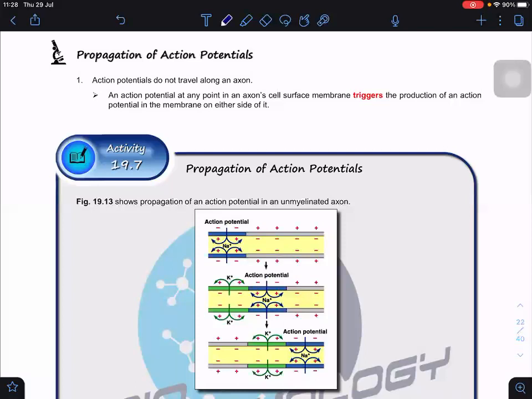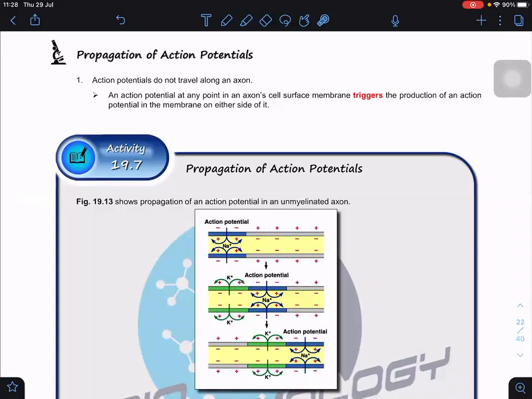It's a localized event, but this localized event sets up a local circuit so that it can induce the next regions to have an action potential. Basically, action potentials do not travel along an axon. What they do is, any action potential at any point of the axon can trigger the production of an action potential in the membrane on either side of it. I call it a neighboring site.